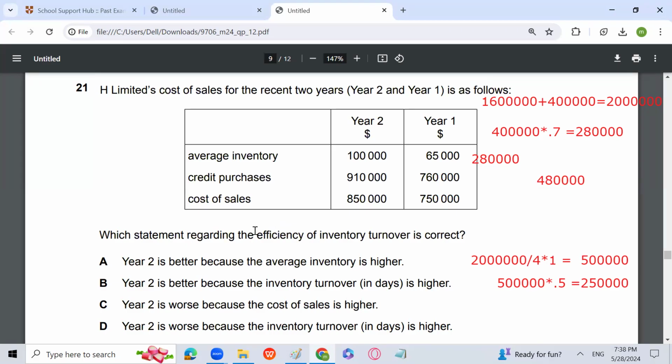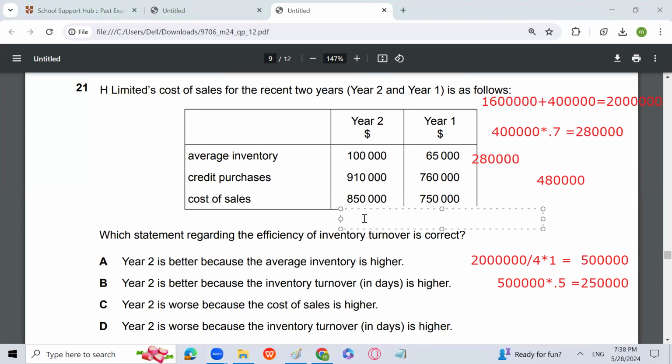So what answers do you get, please? Inventory turnover in days, can you please tell me? 1 lakh divided by 8,50,000 into number of days in a year. 8.5 and 11.5.